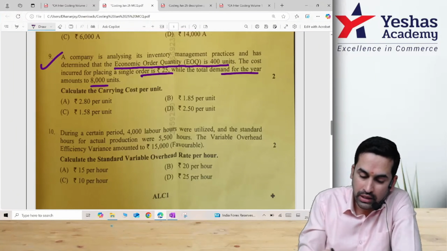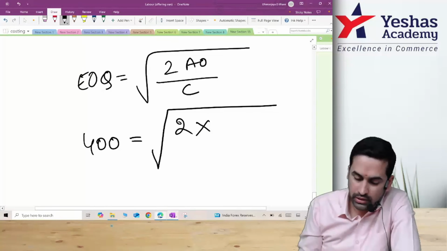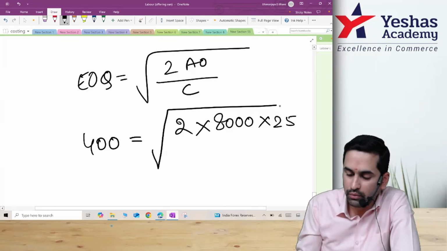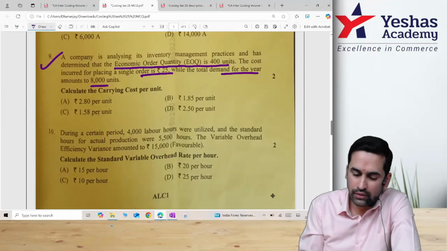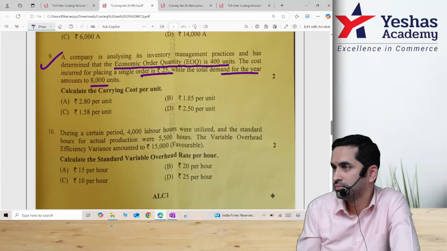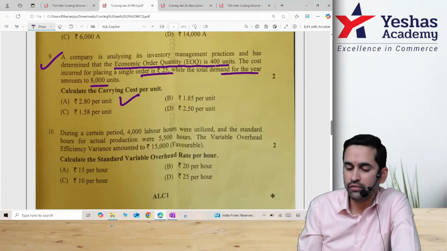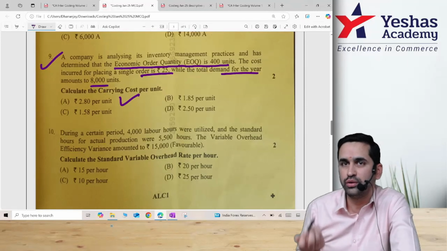And if you check in the question, EOQ is given as 400 is equal to root of 2 into, do we have the annual number? 8,000 into, how much is the ordering cost? You saw already, 25 rupee. They want you to find out C. Even if you don't know anything, you have all 4 numbers in the options itself. That means if you just do 2 into 8,000 into 25, divide that by the first option, and take the square root. If it matches 400, that's the answer. Not matching, then second, third, fourth, one of the 4 has to happen.